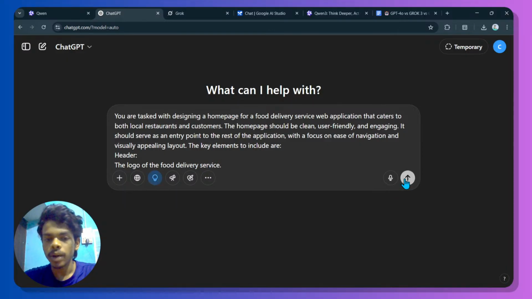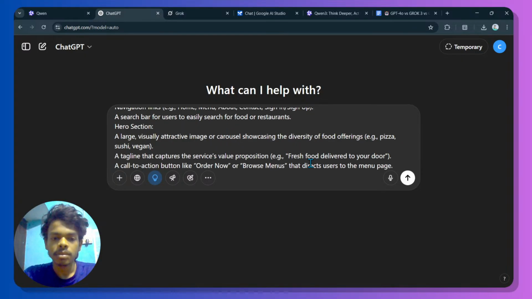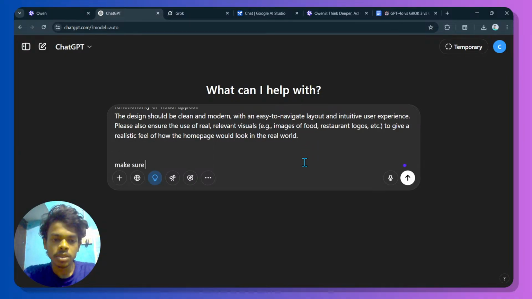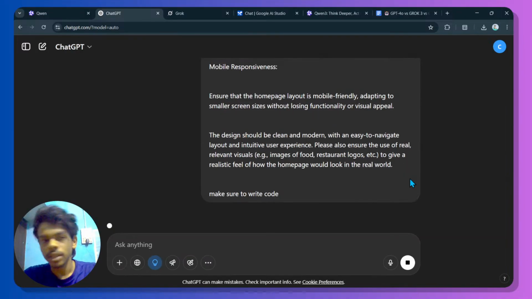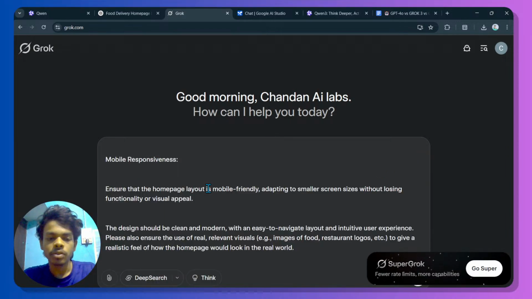So yep, go ahead. Okay, so let me write, please write code, make sure to write code. So it's going to write the code, otherwise it might not write the code. And also in the other one, please write code. I have not instructed anywhere to write code, so I'm writing this.